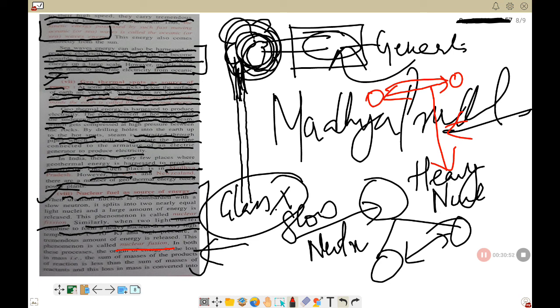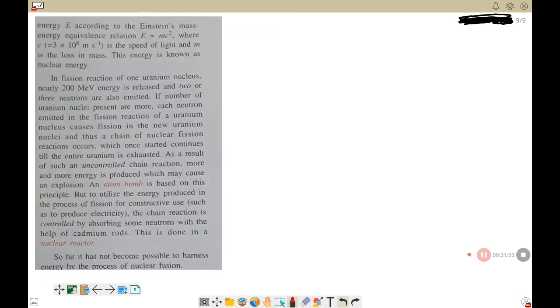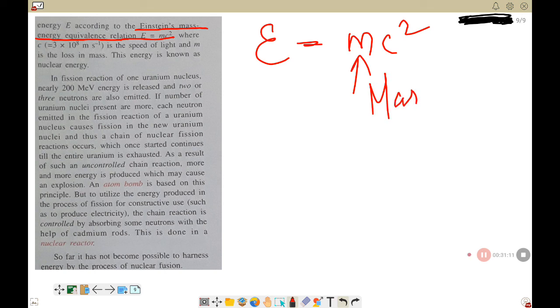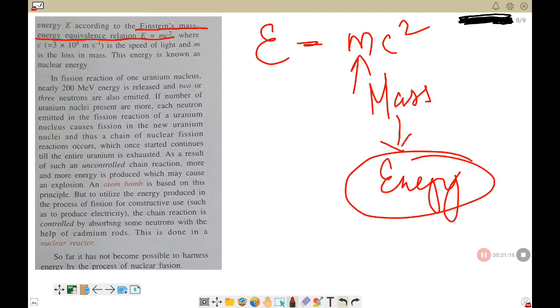This concept was explained by Einstein by his famous equation E equals mc square. This is called Einstein's mass energy equivalence. E equals mc square means mass is converting into energy during nuclear reaction. So just remember this much.